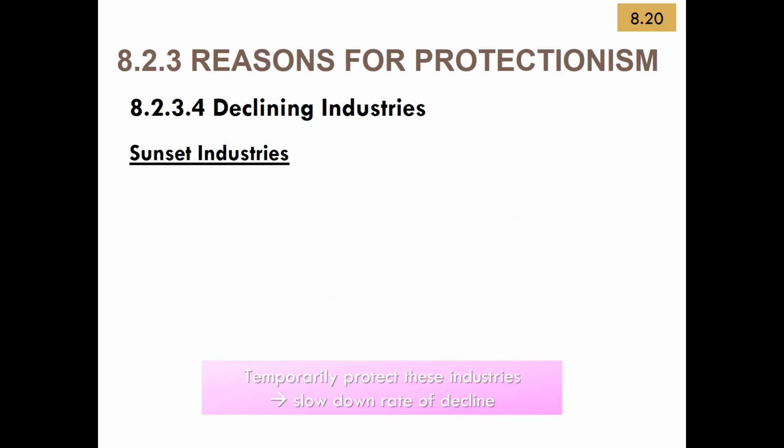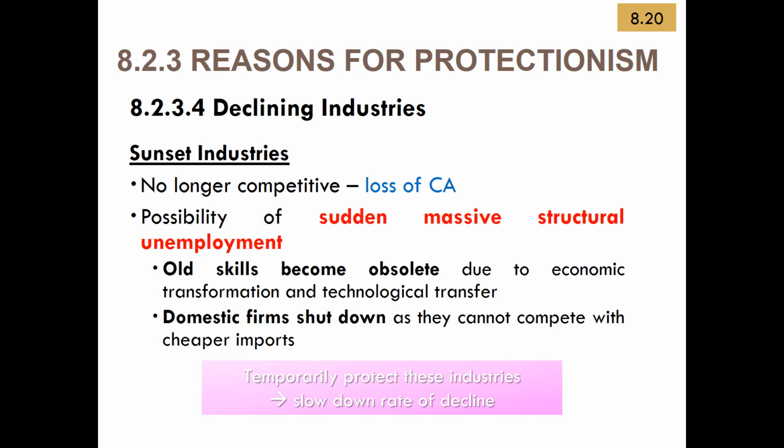The next point is sunset industry. Recall again, one of the key assumptions when we prove the law of CA is that factors of production are perfectly mobile across industries in the country. So in reality, that's not true. So when the country has an industry that it doesn't have a CA in, if it were to close down or scale down the industry in order to benefit from trade, the workers in that industry will typically suffer from structural unemployment. So they may want to help to minimize this structural unemployment by temporarily protecting these industries, allowing a slow rate of decline.